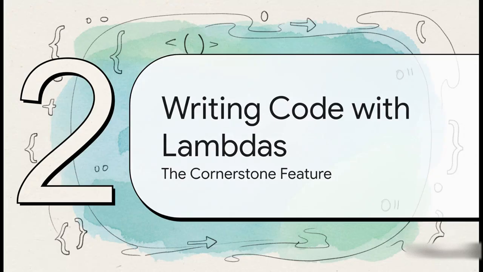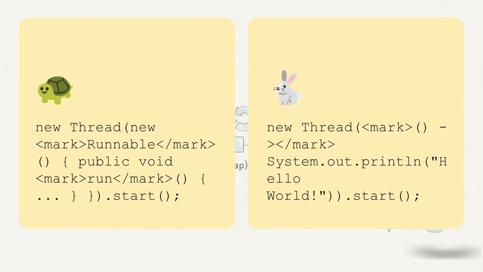Now, the absolute star of this revolution, the feature that everyone talks about, is something called Lambda expressions. They are without a doubt the most important change in Java 8, and they directly attack that boilerplate problem we just saw. And here you have it. The proof is right here. On the left, our old clunky friend, and on the right, the sleek new Java 8 way. All that ceremony, those 5 lines of code just compressed into a single beautiful line. The boilerplate just melts away, and all you're left with is the code that actually matters. That's the power of Lambdas.